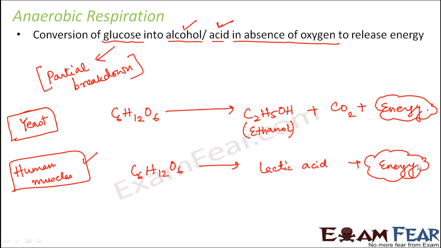Why? When you are jogging, that is one activity, and the other activity is just sitting and reading a book. Out of these two activities, in which activity do you think you will need more energy? Obviously while jogging. So when you are jogging, you need so much energy that the demand of energy of your body is much more than the energy which is actually being produced by the cells of your body. Such situations are called emergency situations, where your body needs more energy than what the cells of your body have produced by the process of aerobic respiration.